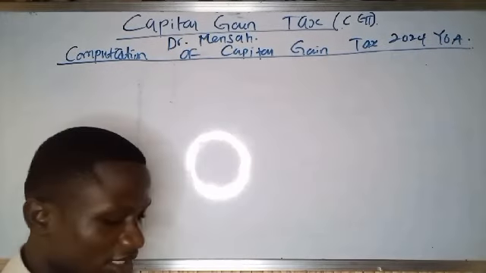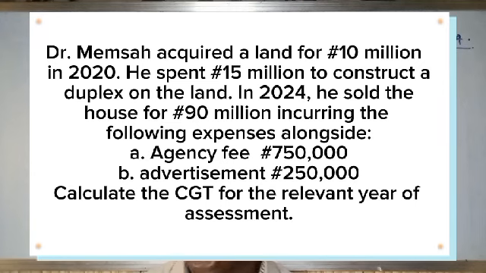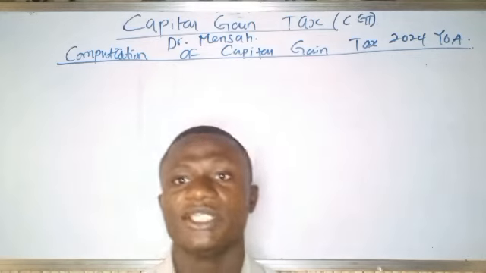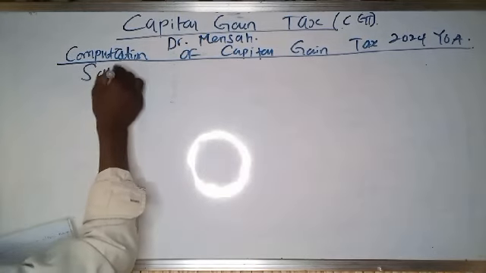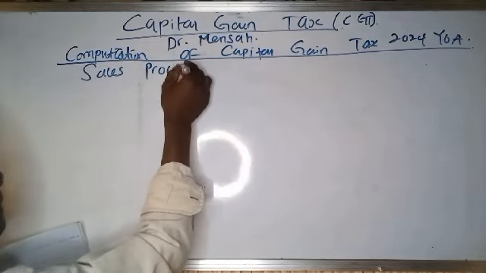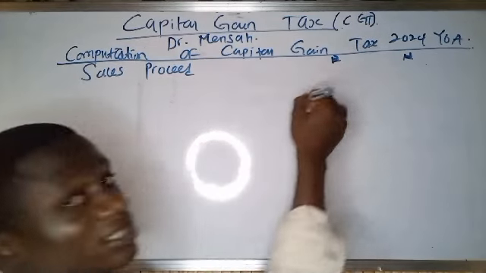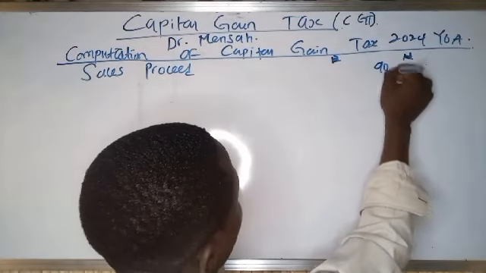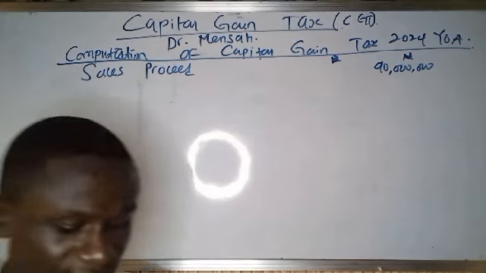So from our format, the first thing we need to get is our sales proceeds. Dr. Mensah acquired a land for 10 million in 2020. He spent 15 million to construct a duplex on the land. In 2024, he sold the house for 90 million. So that's our sales proceeds. He sold the house, sales proceeds is 90 million naira. Yeah, that's our sales proceeds, 90 million naira.